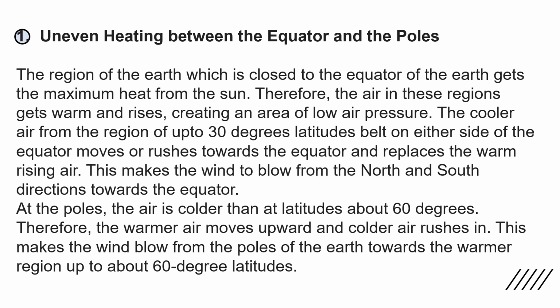At the poles, the air is colder than at latitudes about 60 degrees. Therefore, the warmer air moves upward and colder air rushes in. This makes the wind blow from the poles of the earth towards the warmer region up to about 60-degree latitudes.